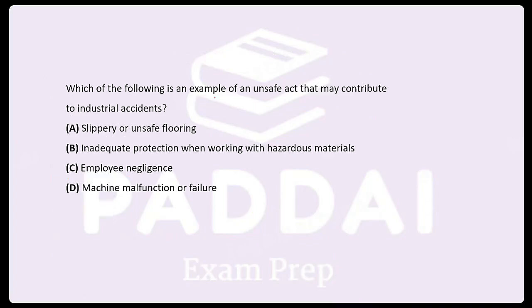Which of the following is an example of an unsafe act that may contribute to an industrial accident? Now there are two things: unsafe activity and unsafe reasons or conditions. Activities are usually by whom? Employees, right? So which of the following are unsafe acts? Slippery or unsafe flooring, inadequate protection when workers are working with hazardous material, employee negligence, machine malfunction or failure.